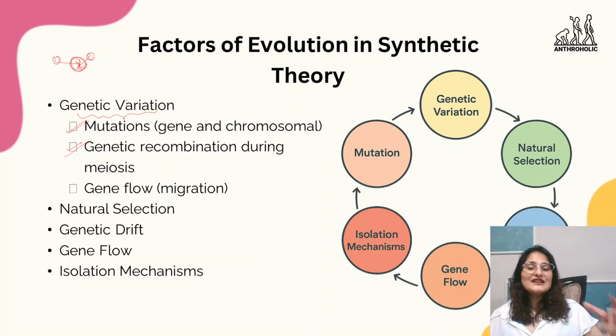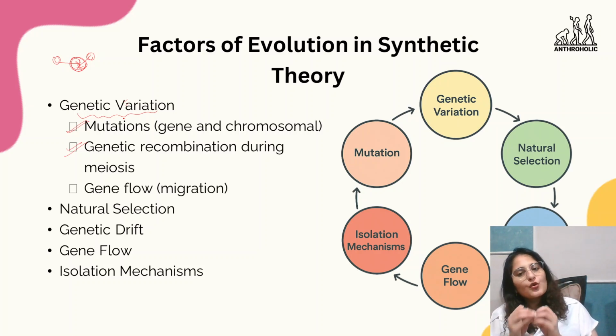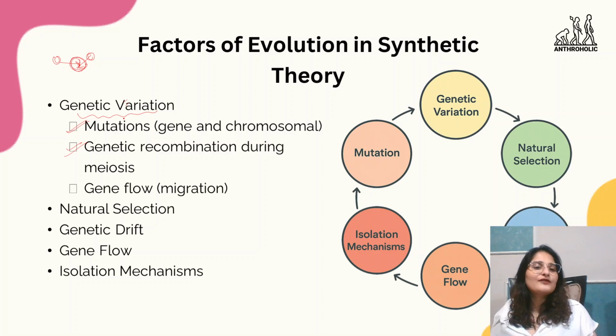When two different things combine, changes are bound to happen, and those recombination changes lead to gene variation. The third is gene flow, that is migration, when there is a change in the flow of genes.